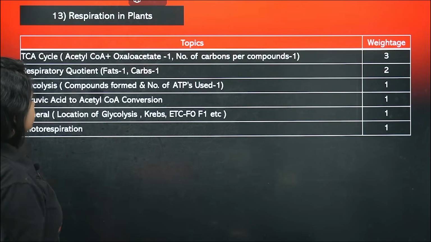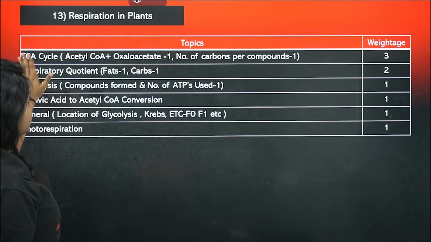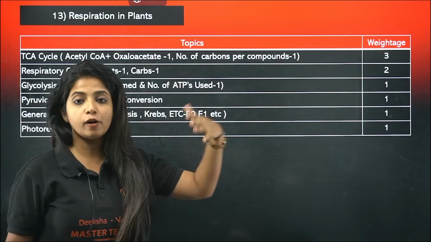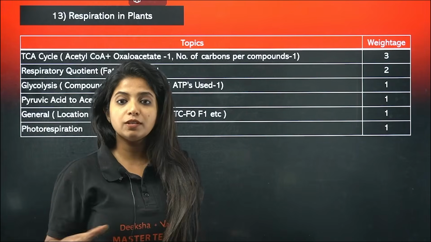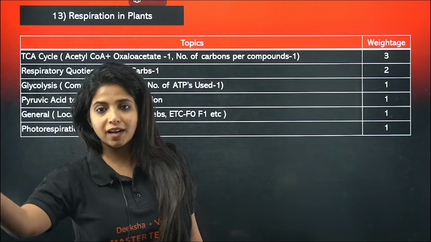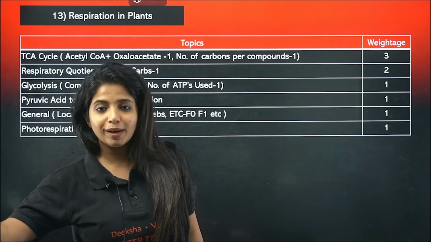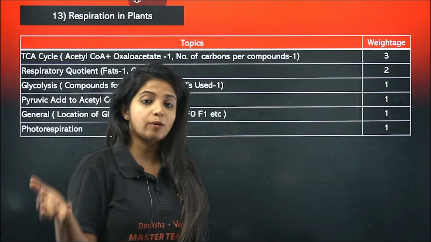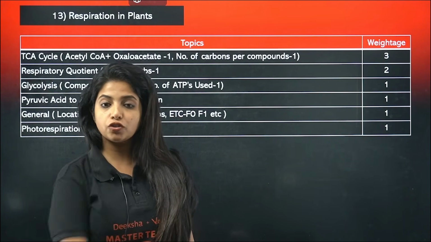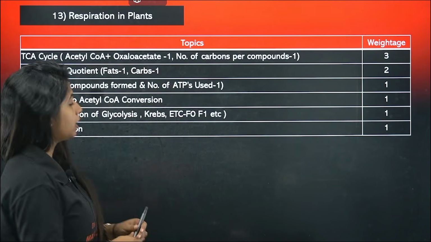And respiration in plants, again TCA cycle, acetyl CoA, oxaloacetate coming. The number of carbons formed per compound: citrate is 6 carbon, alpha ketoglutarate is 5 carbon, succinate, malate, oxaloacetate is a 4 carbon compound. So again, just go through the TCA cycle once, it will be helpful.